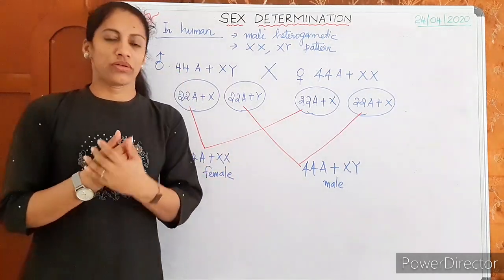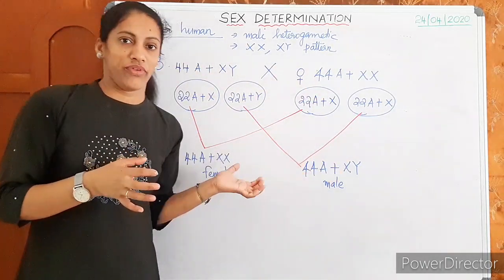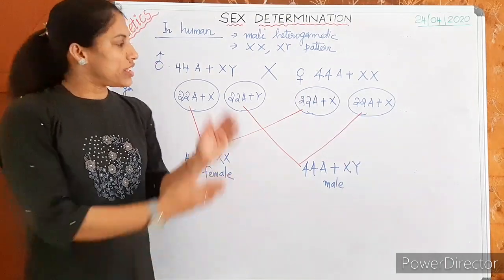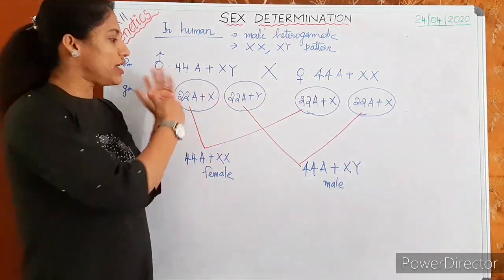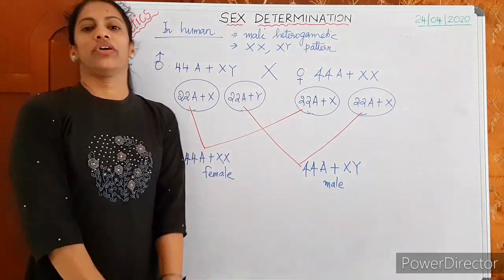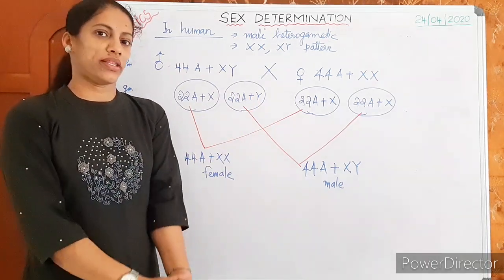This can be a possible question for you. If the question comes, you have to represent in the same way, drawing and showing the process. Okay, the gametes you have to write this way, along with the autosomes. Then the combination also, the result on fertilization, you have to show exactly this way. Okay, any doubt? It's very simple, I think.